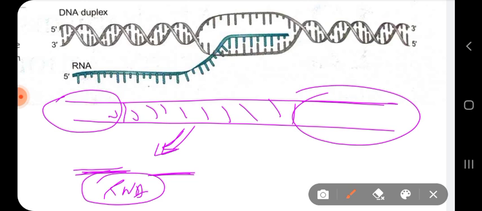So at certain regions your transcription process occurs, and it may produce multiple copies of RNA from that transcriptional unit region. Whereas in replication the entire genome has to be copied.